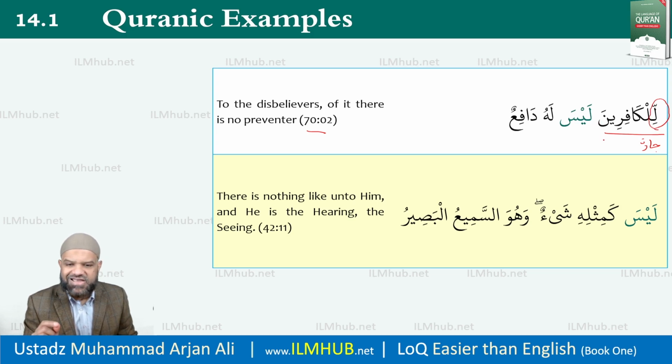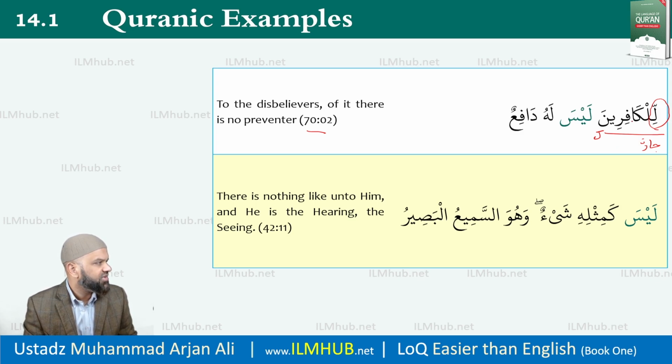And kafirina is of course in majrur or jar status. So you have jar plus majrur both together. So that should be very easy. And li, there's an al there, which is hamzatul wasl and the lam, and because li's been added, that's been removed. If you're unsure, please check lesson number 8 and 9 where I went through this in detail.